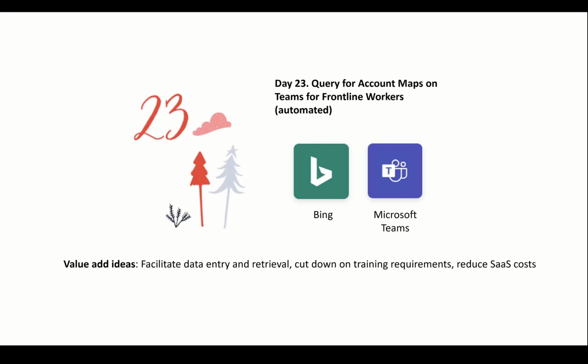There's a lot of value add in this outside of this particular flow, because what we're saying here is that Power Automate can facilitate data entry and retrieval within a Teams channel. How do I get information? How do I enter information into your systems without having to be in your systems, without having to necessarily have access to your corporate systems? It's also a way to cut down on training requirements, all right?